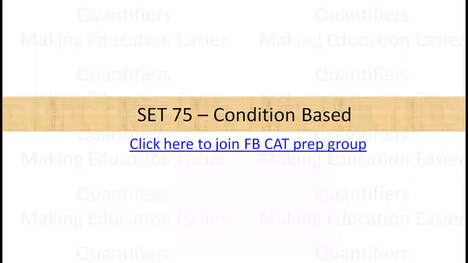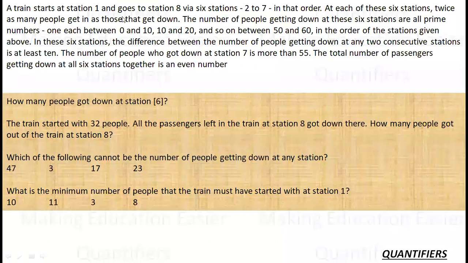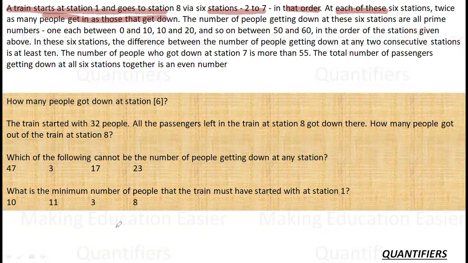So let's see what the set is all about. The set says, a train starts at station 1 and goes to station 8 via 6 stations, 2 to 7, in that order. At each of these 6 stations, twice as many people get in as get down. So at every station x people will get down and 2x will get in, okay? A very simple fact. And then it is given to me that all the numbers are prime numbers, okay? This is given to me, right?